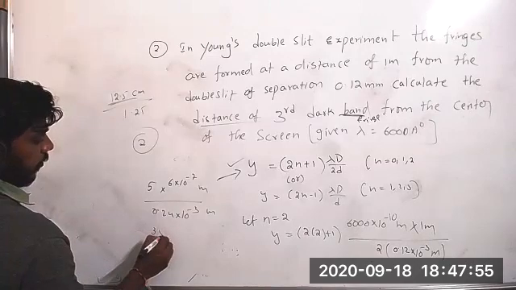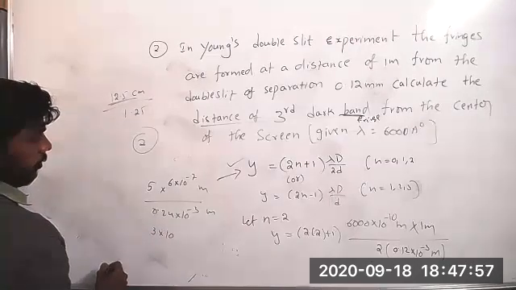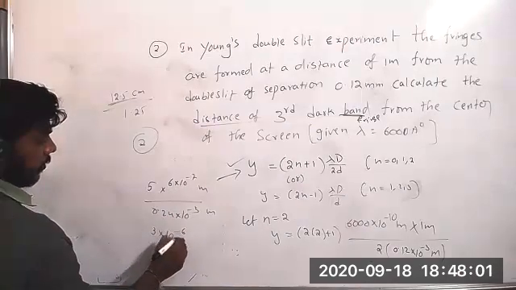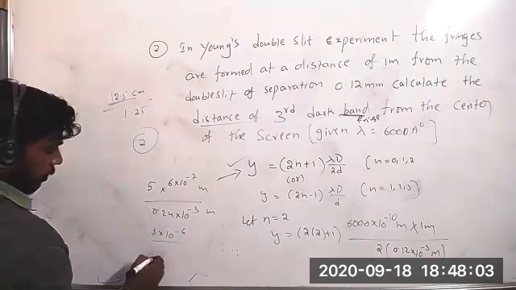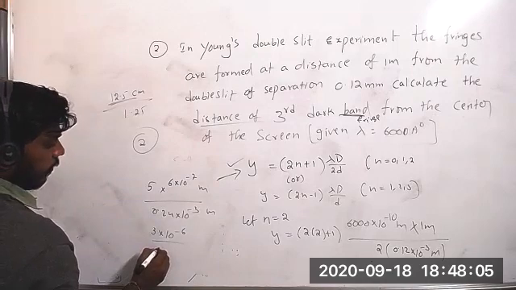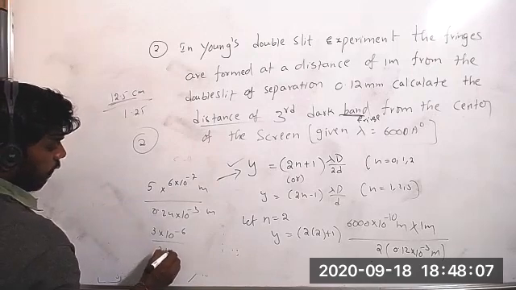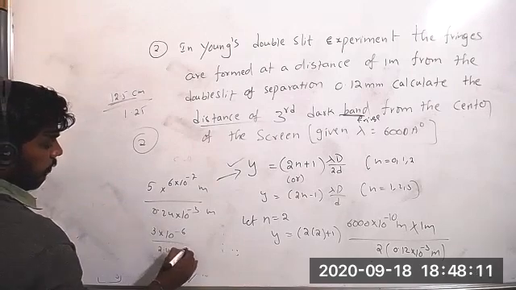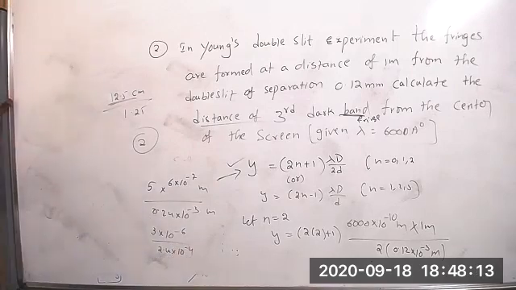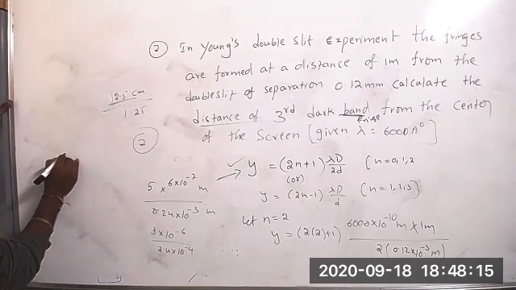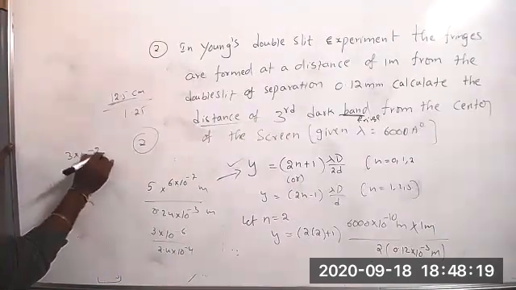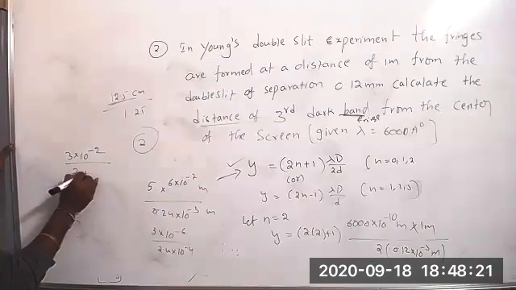So 3 into 10 to the power of minus 6 by 2.4 into 10 to the power of minus 4. So 3 into 10 to the power of minus 2 by 2.4.